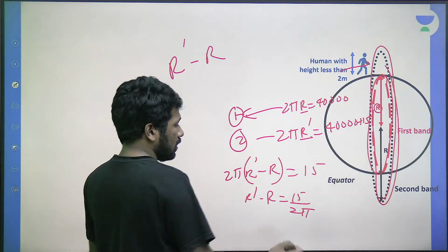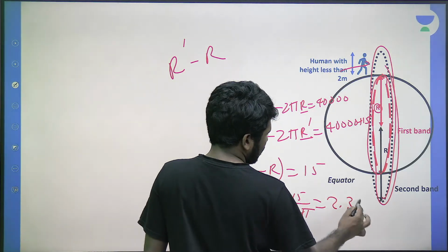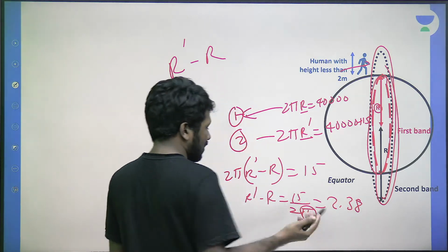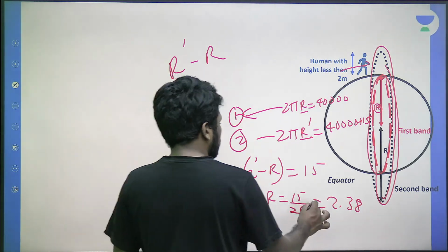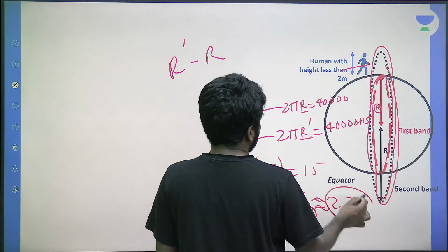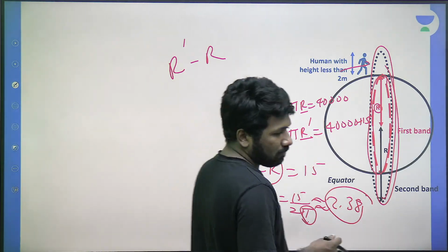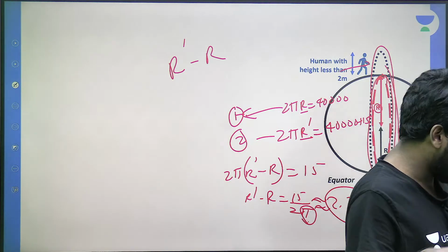So R dash minus R, when you simplify, you will get 2.38 approximately, by substituting pi equal to 22 by 7 or 3.14 approximately. So approximately 2.38, which is clearly much more than 2. So a human being with maximum height 2 meter also can pass through.